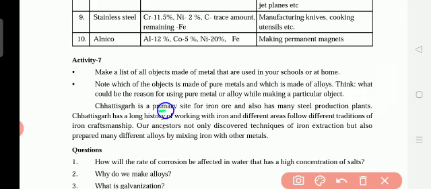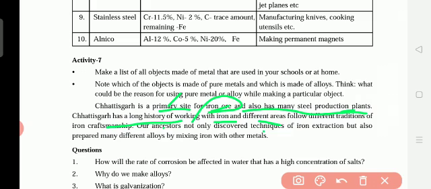Chhattisgarh is a primary site for iron ore. Primary means first. Which metal do we get more of in Chhattisgarh? Iron ore. And it also has many steel production plants. Plants here does not mean trees, but factories which produce iron. And Chhattisgarh has a long history of working with iron in different areas.